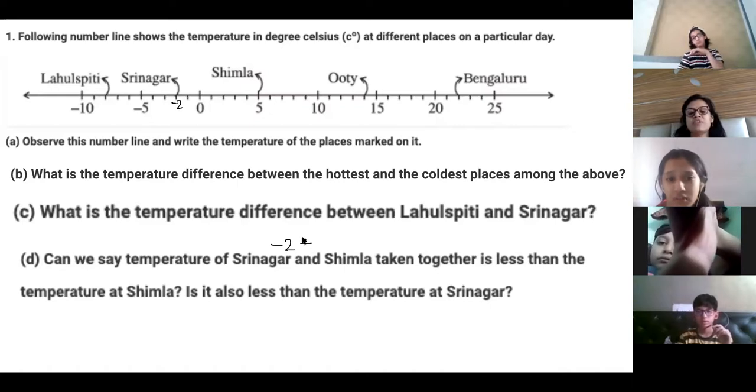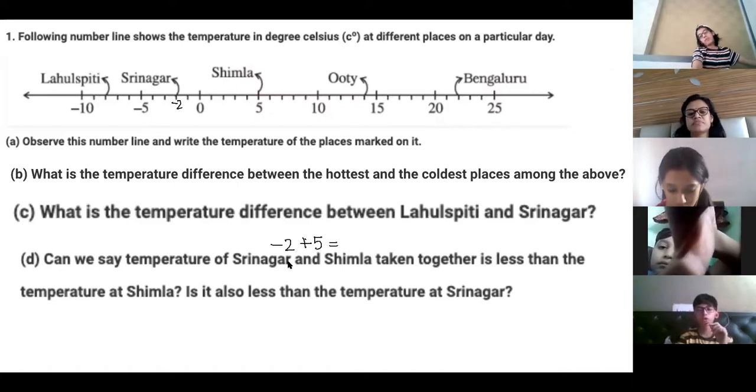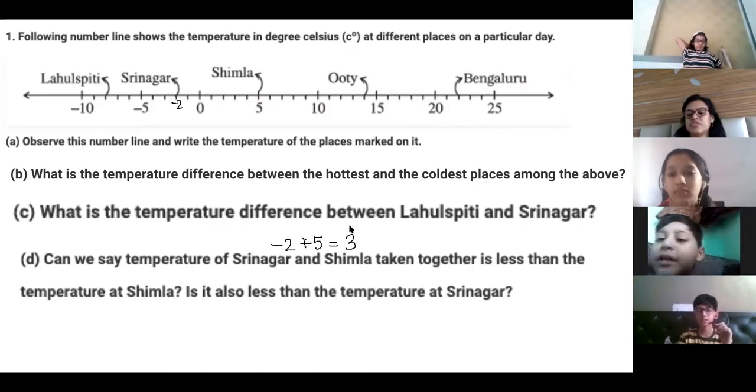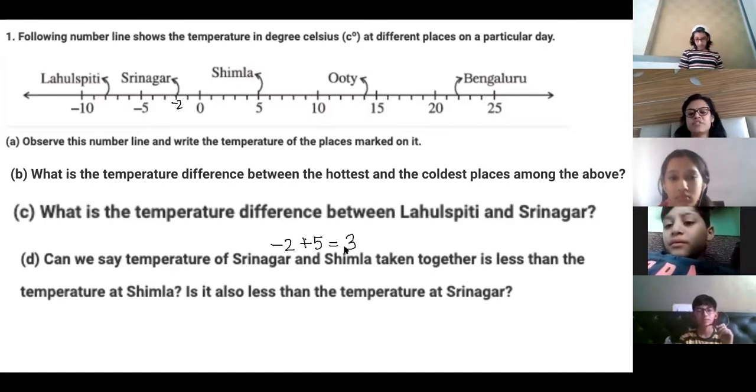2 plus 5 is how much? Calculate it properly. Plus 3, ma'am. Plus 3 is the answer. 5 minus 2, 3. Okay? Plus 3 is the answer.